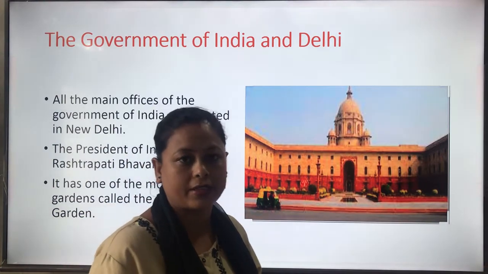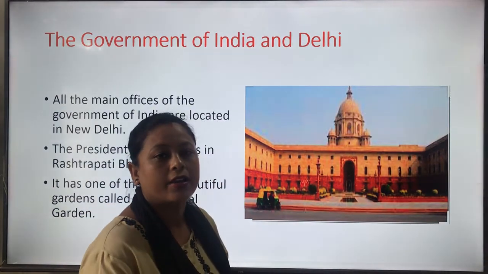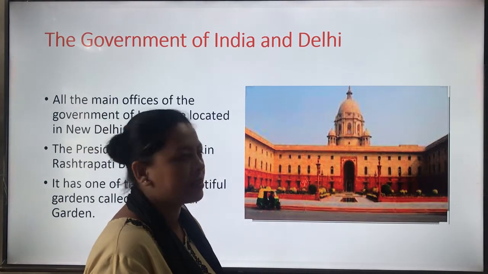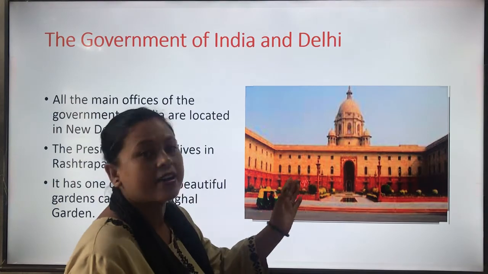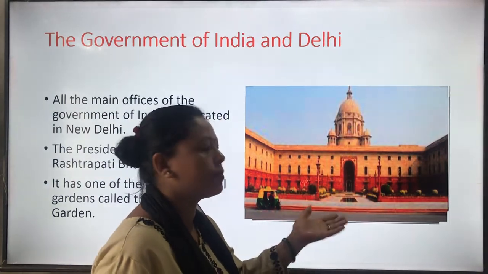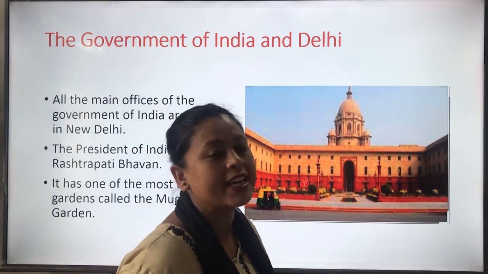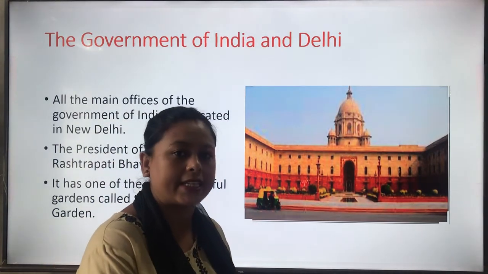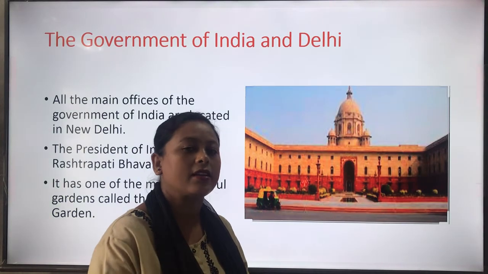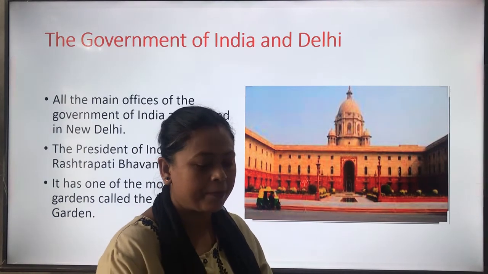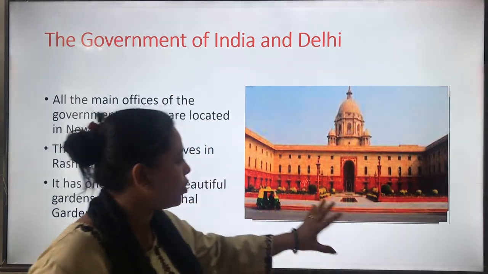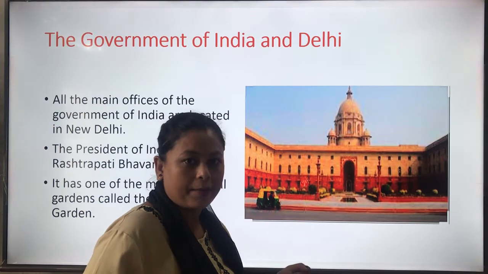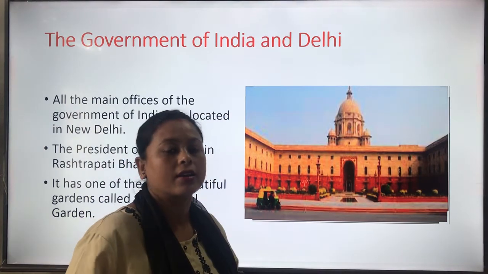So do you know who is the president of our country? Ramnath Kovind, isn't it? You all know that. So Ramnath Kovind is the president of India who lives in Rashtrapati Bhavan, and Rashtrapati Bhavan is also located in New Delhi. Okay, and all the main offices are also located in New Delhi, the capital of India. Okay, and it is one of the most beautiful gardens, built at the time of the Mughal Emperor. Okay, that is called Mughal Garden.